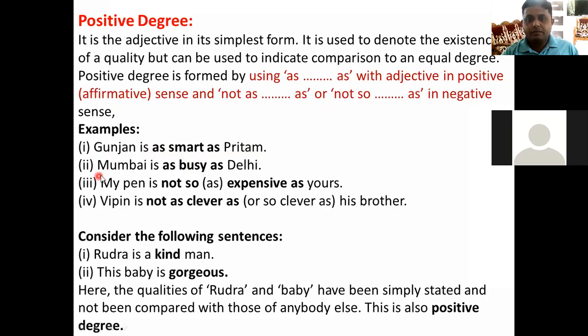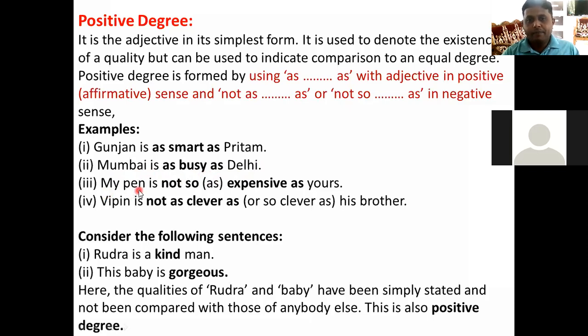The next example is Mumbai is as busy as Delhi. Comparison between Mumbai and Delhi, right? So if we use the sentence in a negative sense, just add not. Okay, Mumbai is not as busy as Delhi, or Mumbai is not so busy as Delhi.